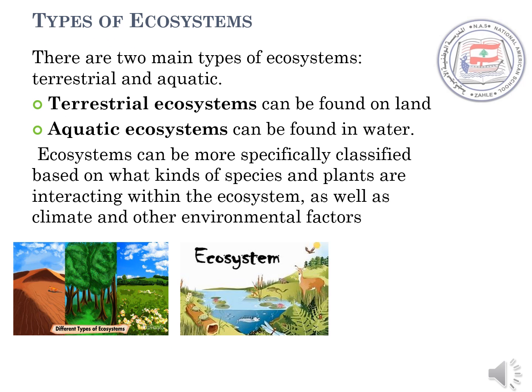There are two main types of ecosystems: the terrestrial and the aquatic ecosystems. Terrestrial ecosystems can be found on land. Aquatic ecosystems can be found in water. Ecosystems can be more specifically classified based on what kinds of species and plants are interacting within the ecosystem, as well as climate and other environmental factors.